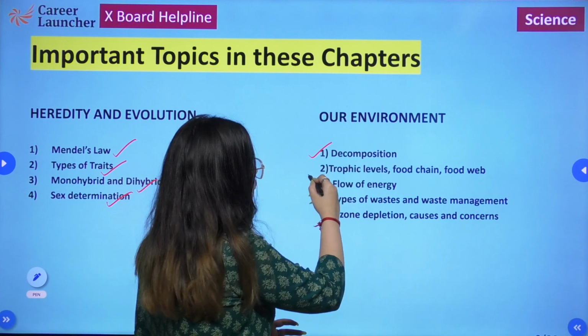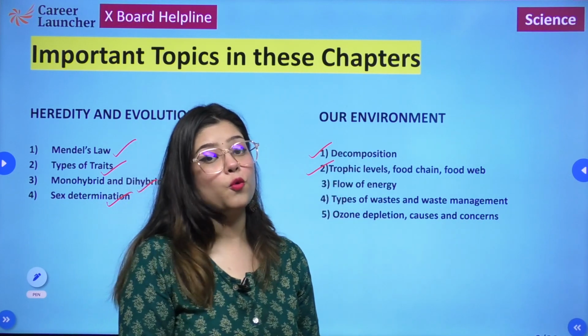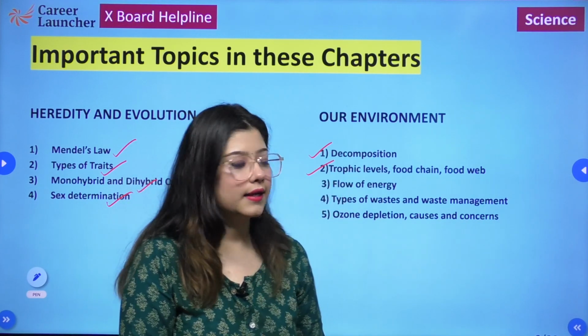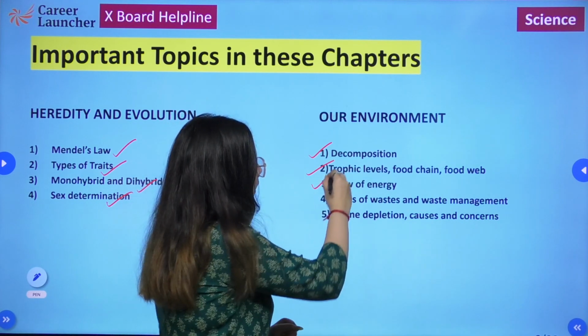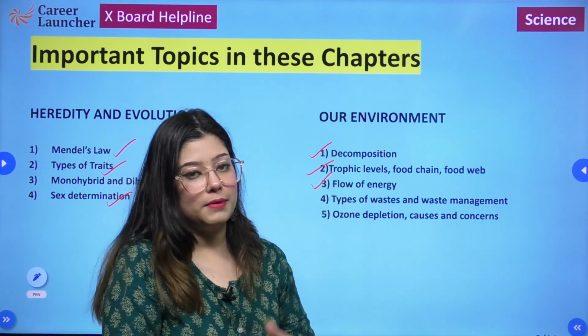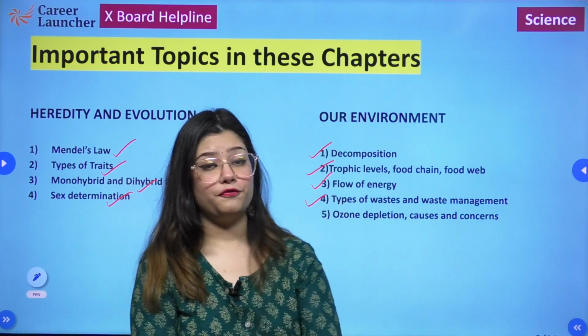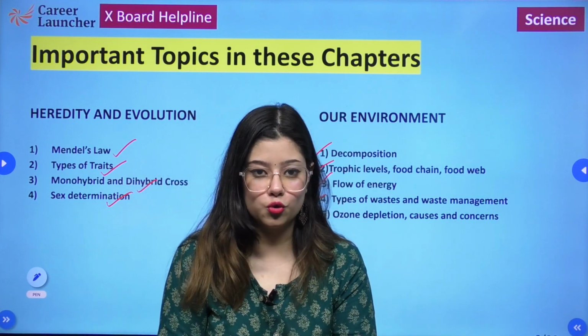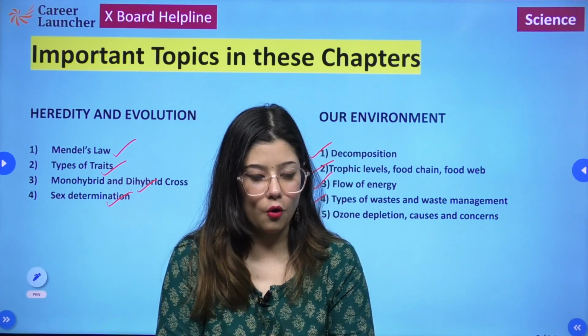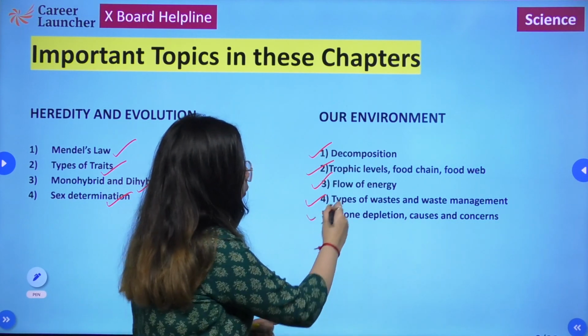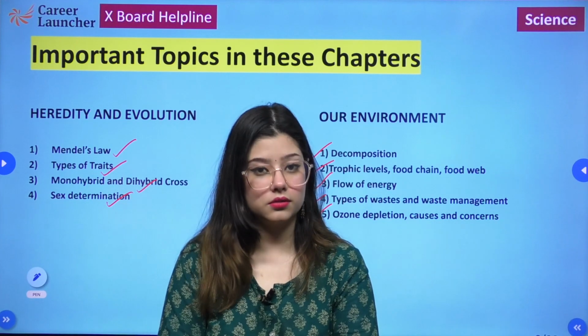Trophic levels, food chain, food webs, how these things are interconnected with each other. Then the flow of energy that takes place from one trophic level to another. The different types of waste and how we manage those waste, how we dispose of them. And lastly, ozone depletion, causes and concerns.